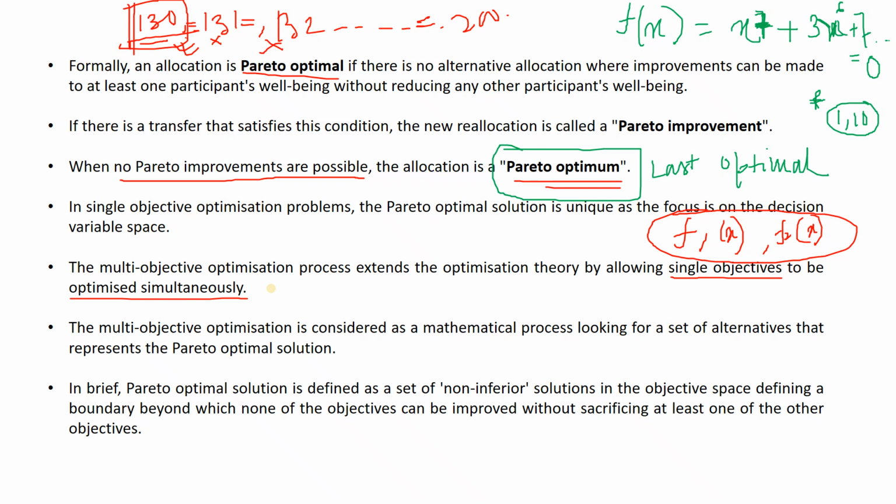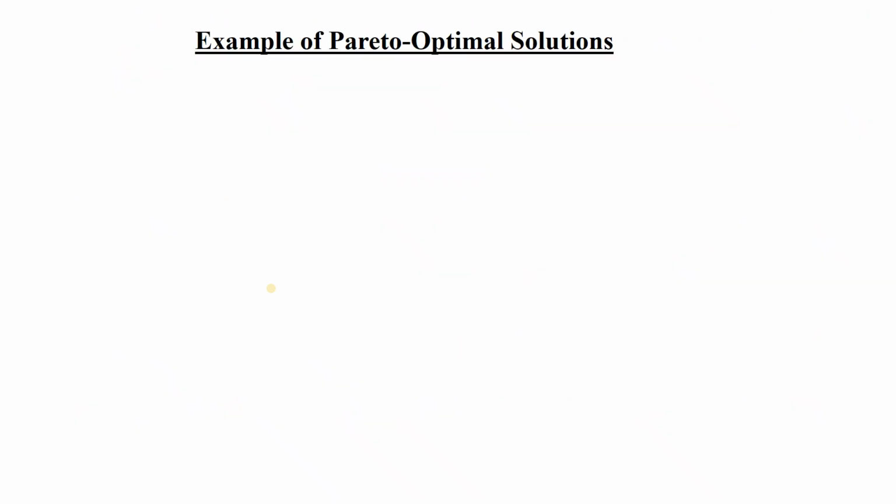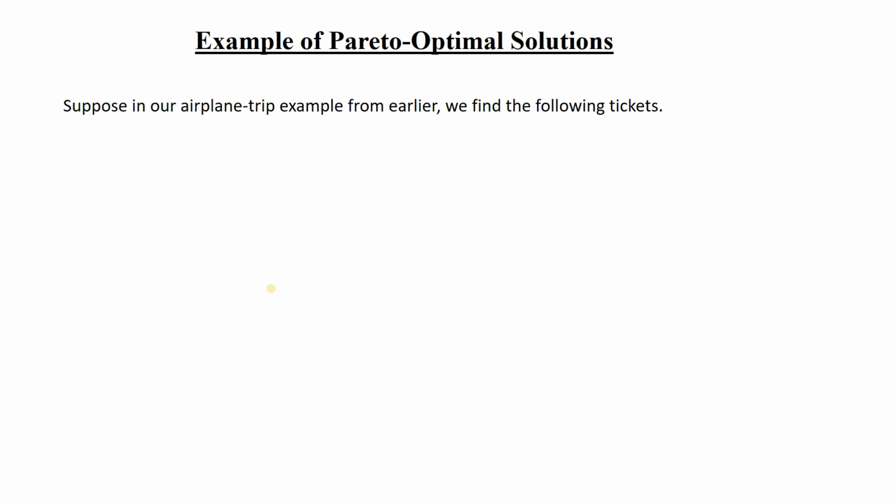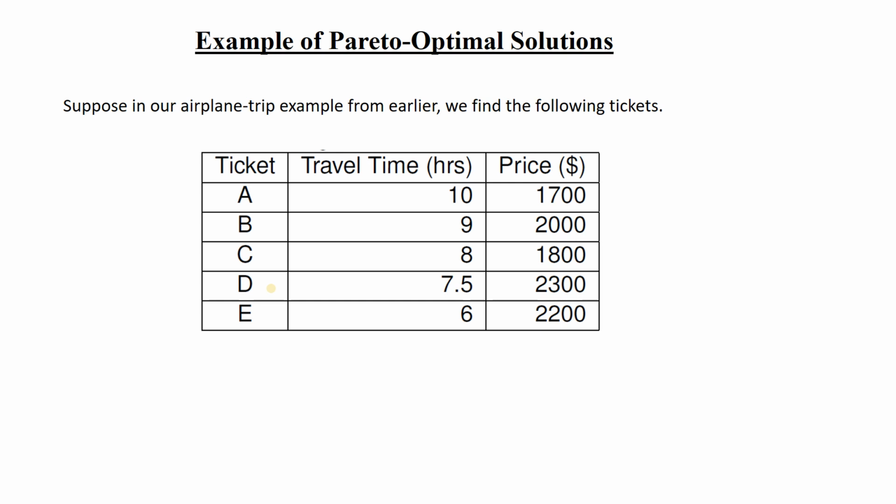Okay, in brief, the Pareto optimal solution is defined as a set of non-inferior solutions in the objective space, defining a boundary beyond which none of the objectives can be improved without sacrificing at least one of the other objectives. So we will be discussing this inferior one in an example. Suppose we have an airline trip example over here. You see this chart.